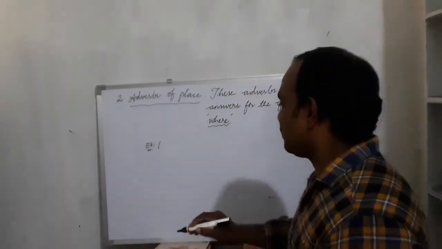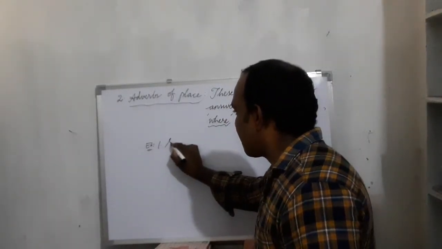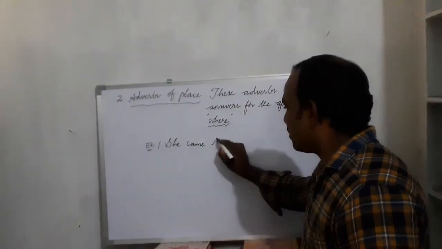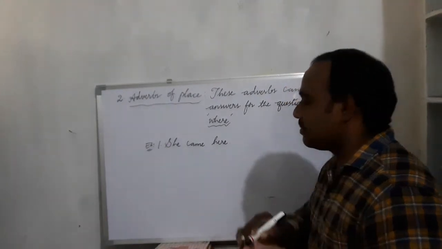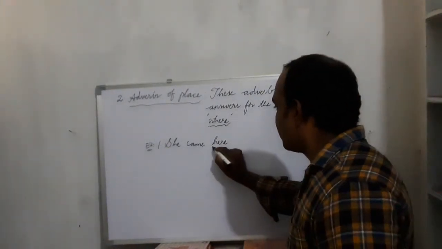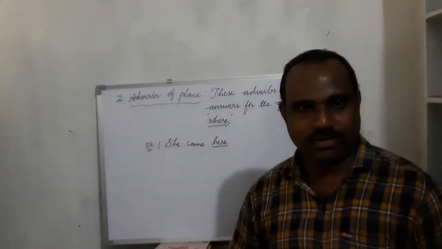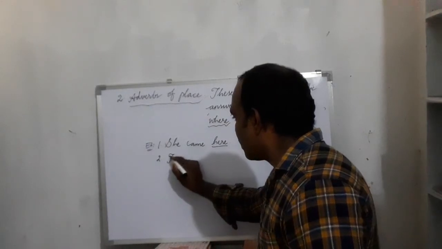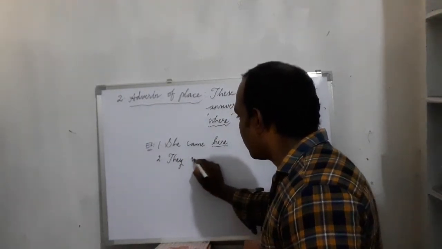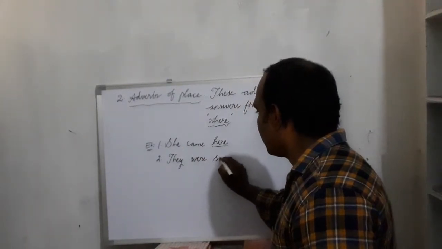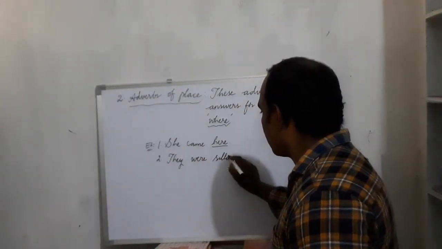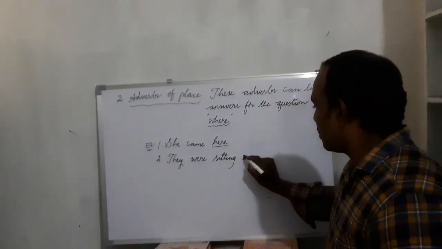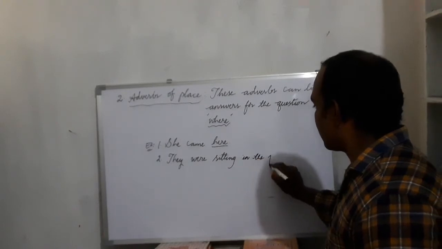The first example: she came here. Look at it. Where did she come? She came here. Second sentence: they were sitting in the park.